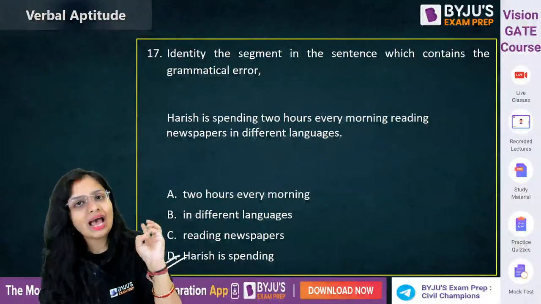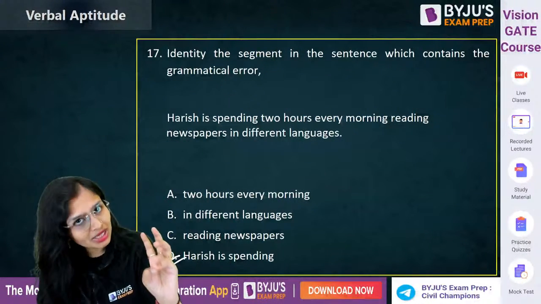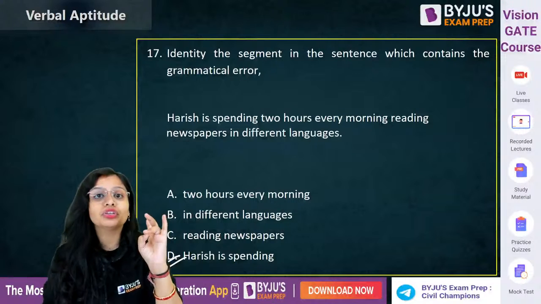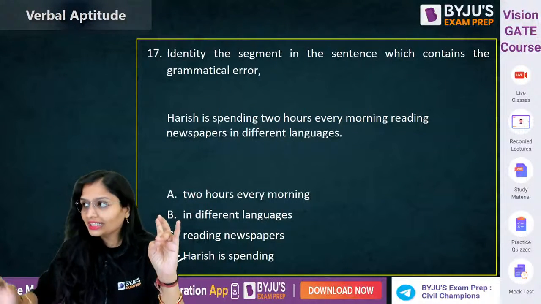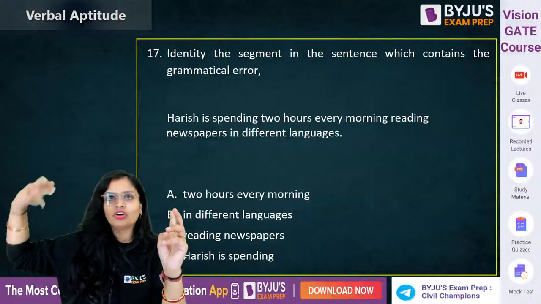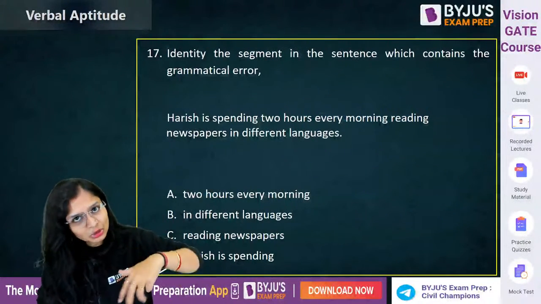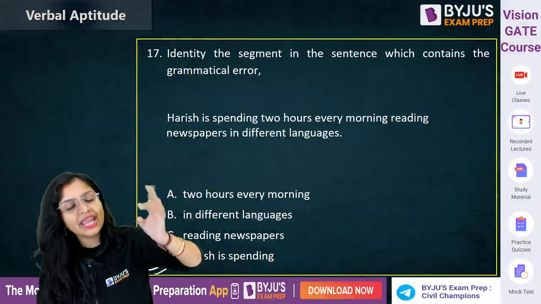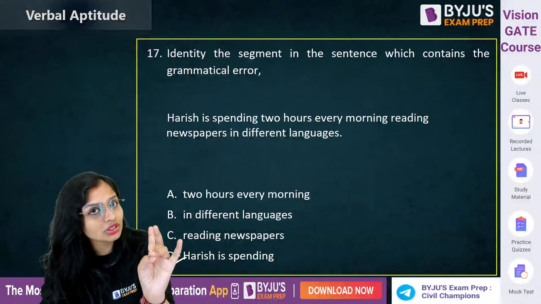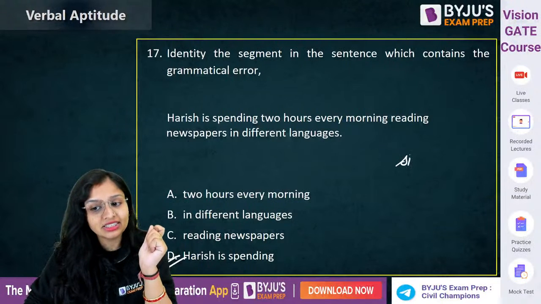Anything which is a habitual action, listen to me very carefully. Anything which is a habitual action, anything which is a universal truth, मतलब like sun rises in the east, वो universal है. Okay. Earth revolves round the sun, that is universal. So anything which is habitual, which takes place daily, anything which is a universal truth, it will always be in simple present tense. This is very important. कभी मत भूलना.